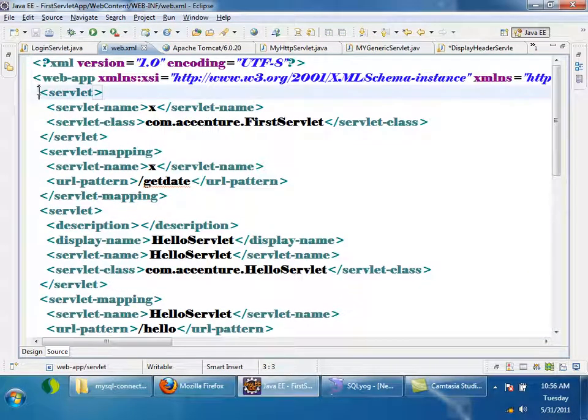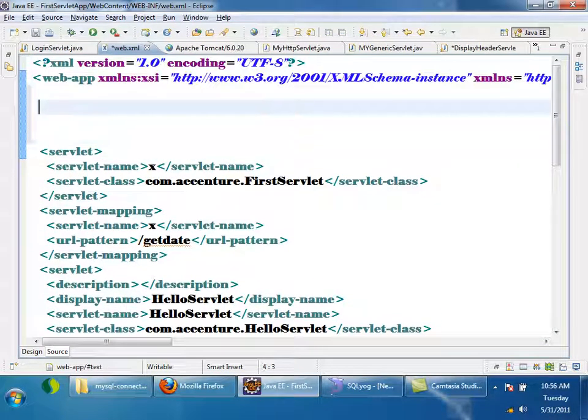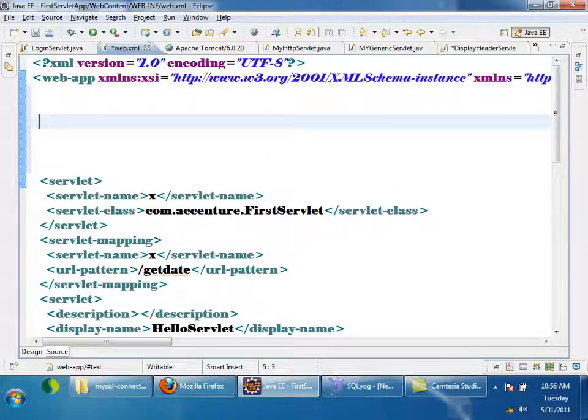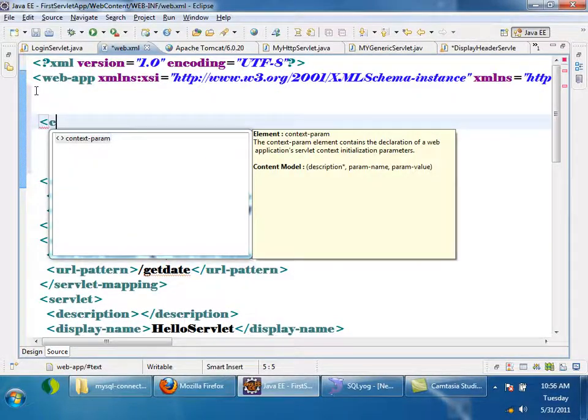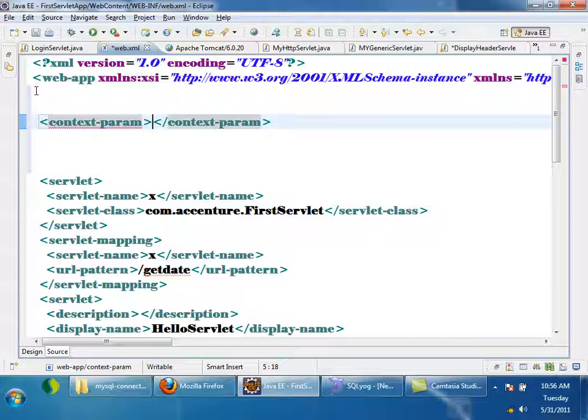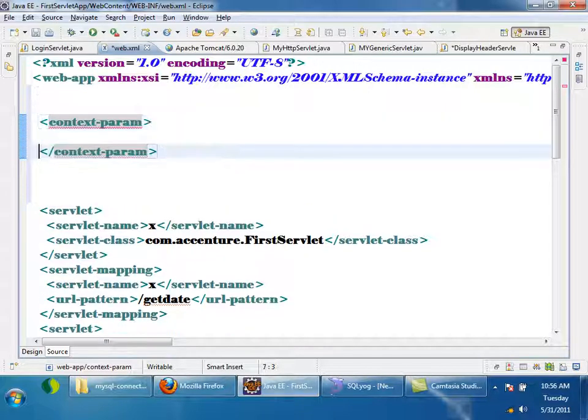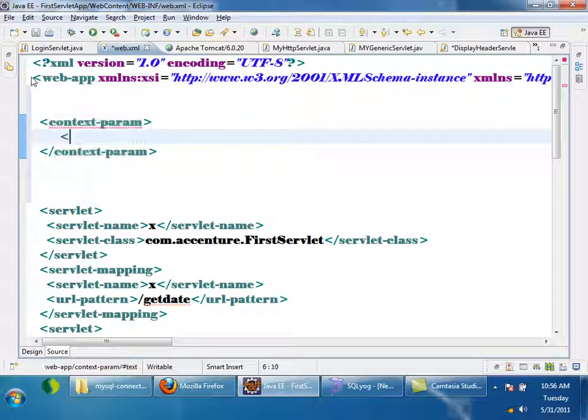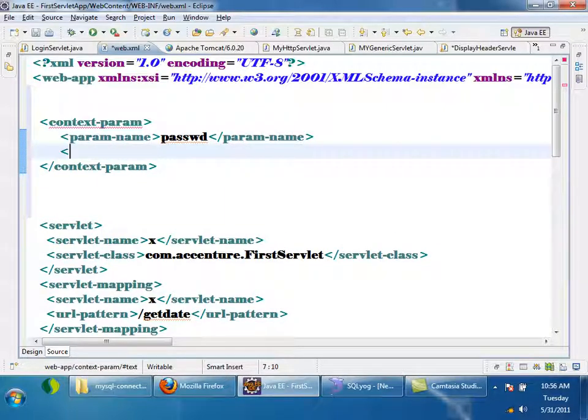Yes, here see above all servlet tags I am writing a tag called context-param. Previously I used init-param. Now this is context-param. Inside this context-param, I'll say param-name passwd and param-value root.